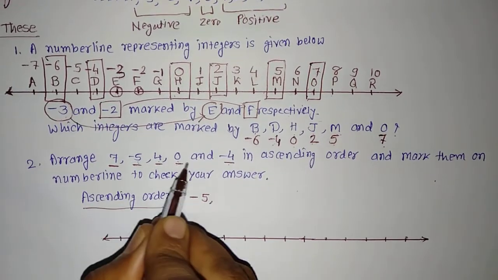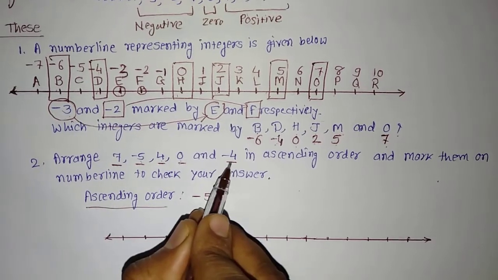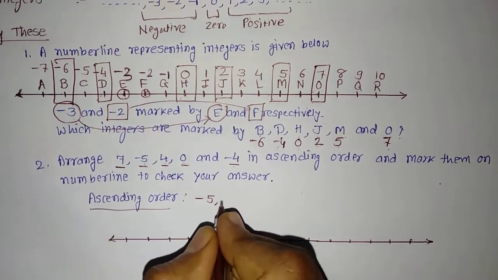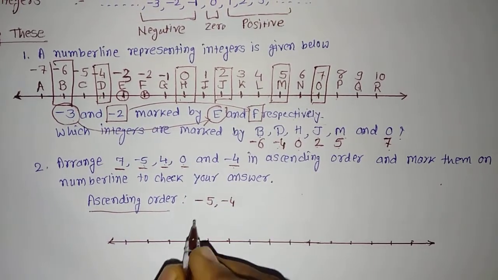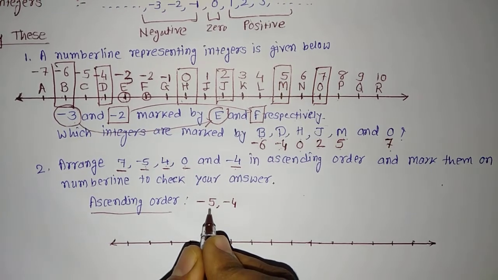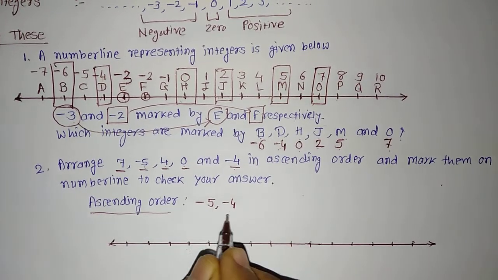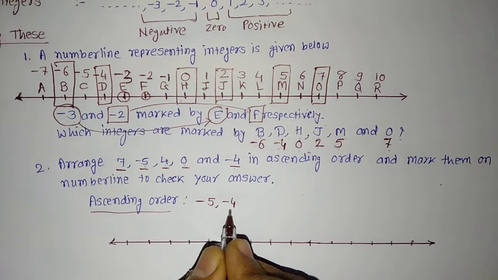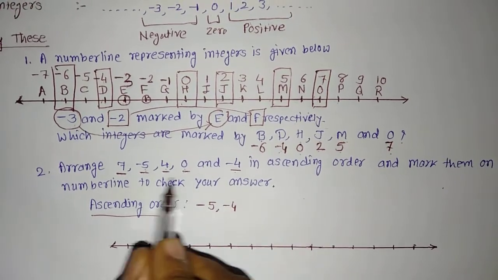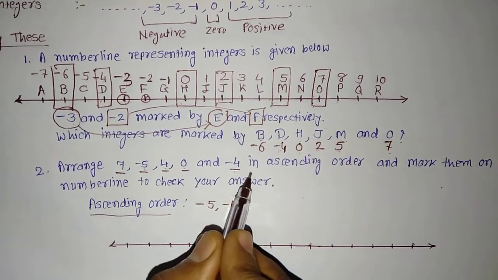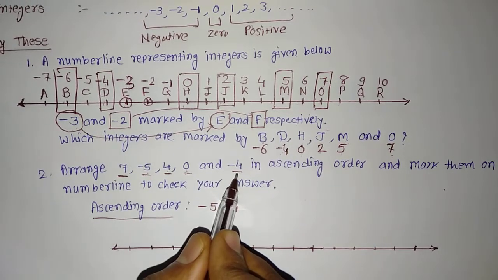Then another negative number you can find is minus 4. Minus 4 is greater than minus 5 because minus 5 has a smaller value than minus 4. Then we'll see, is there any other negative number? No. Minus 5, then minus 4.